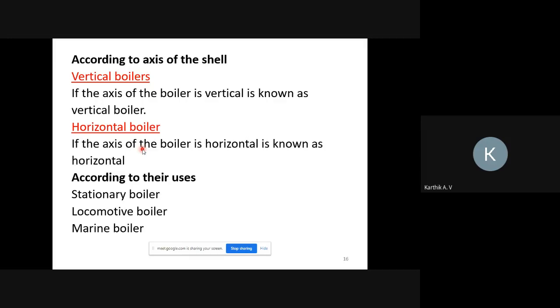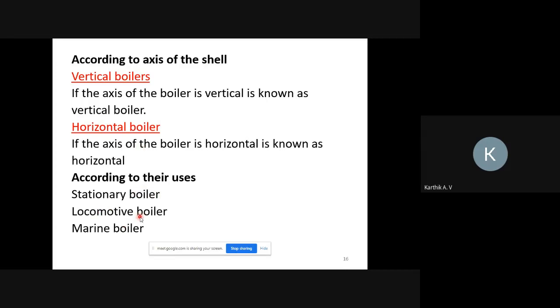Next, according to their uses, boilers are classified into three varieties: stationary boiler, locomotive boiler, as well as marine boiler. Stationary is nothing but, for a power plant, we are using this stationary type of boiler.